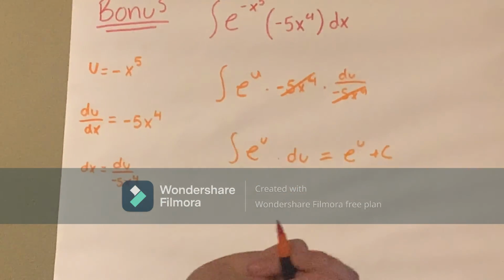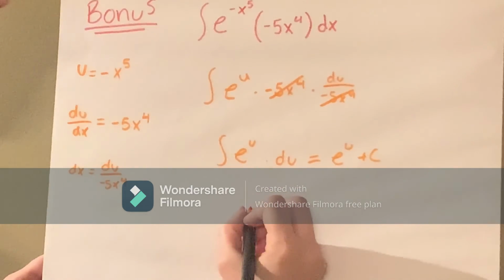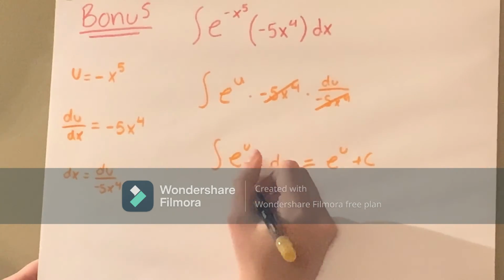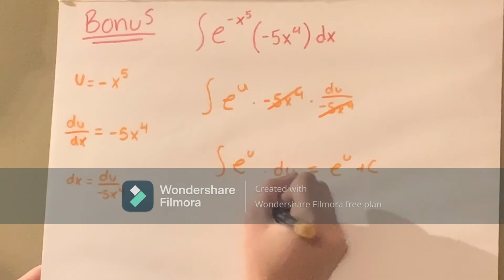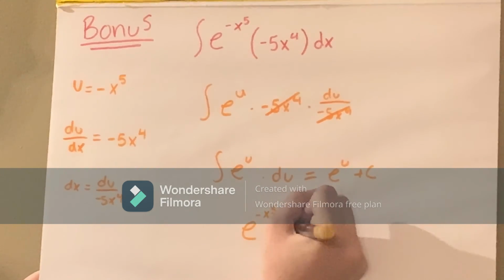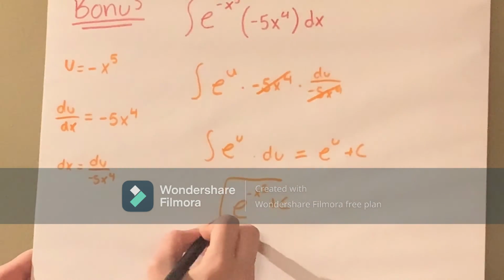So now all you have to do is plug in your u again. So your answer will be e to the power of negative x to the 5th plus c, because it's an indefinite integral.